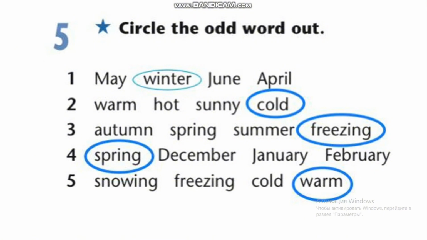The fourth: spring, December, January, February. The odd word is spring. The fifth: snowing, freezing, cold, warm. The odd word is warm.